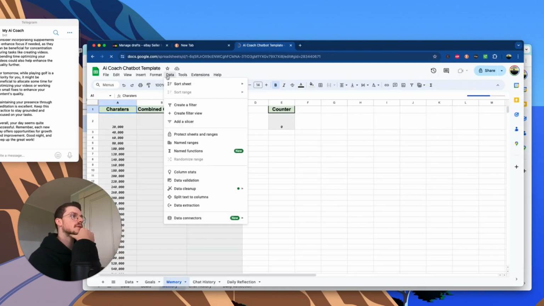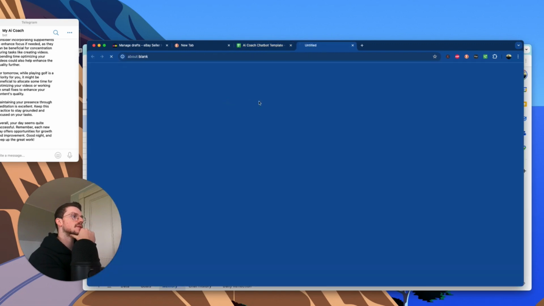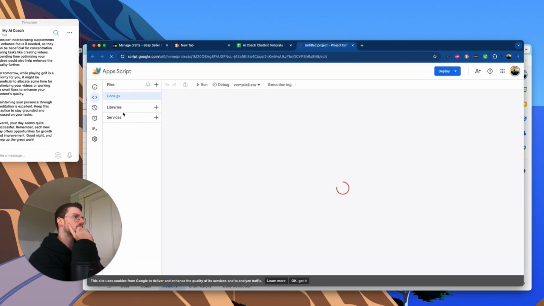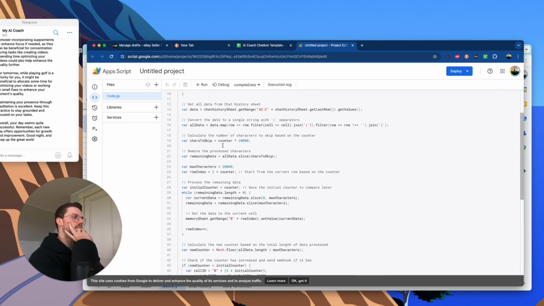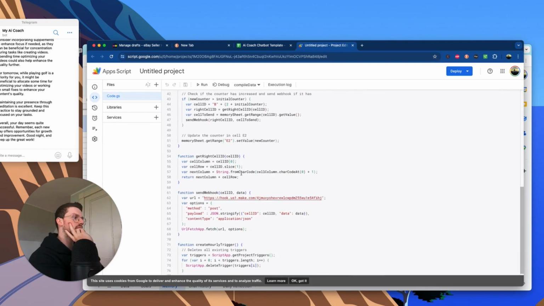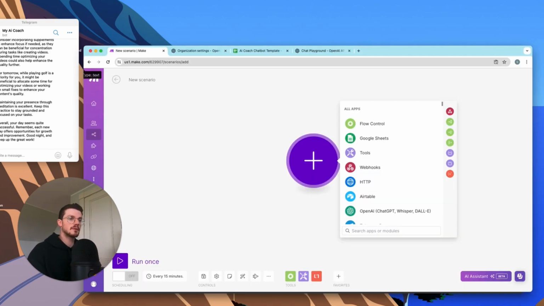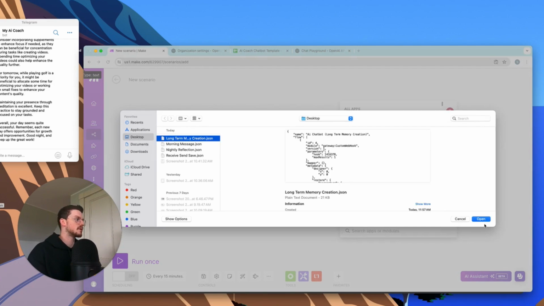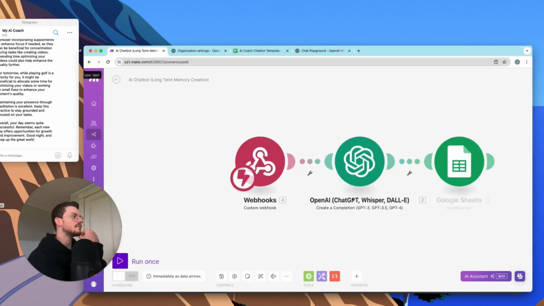So we're going to go to extensions, add a script, and we're going to see here we have all this code, and what we're going to need to do is replace this right here. This is going to be the webhook URL. Alright, so now we're going to work on the long-term memory creation. So we're going to want to click File, Import, choose File, Long-term memory creation, Open, Save.